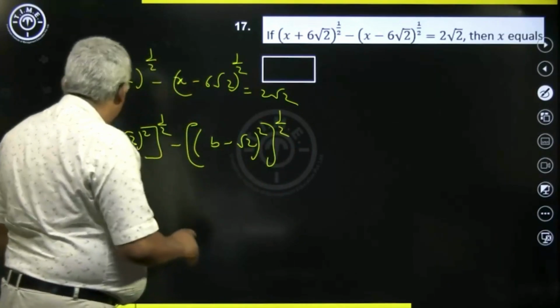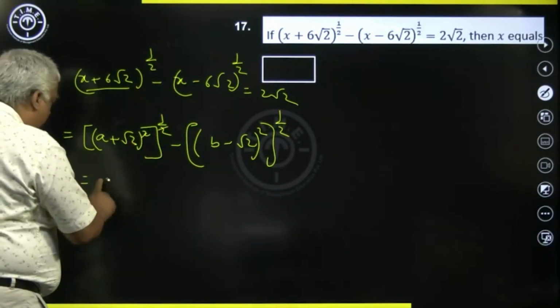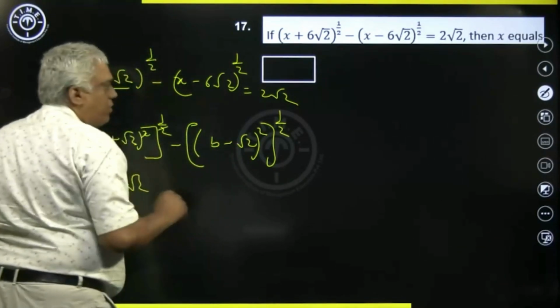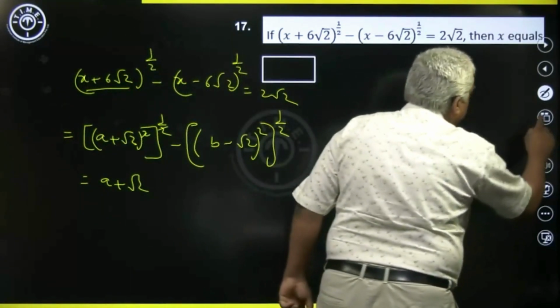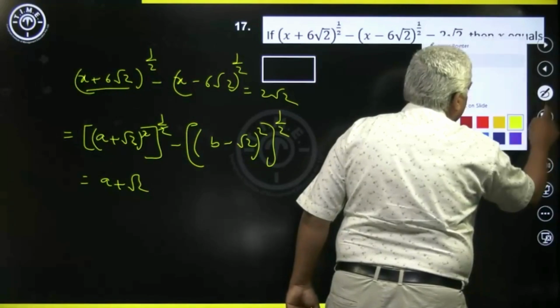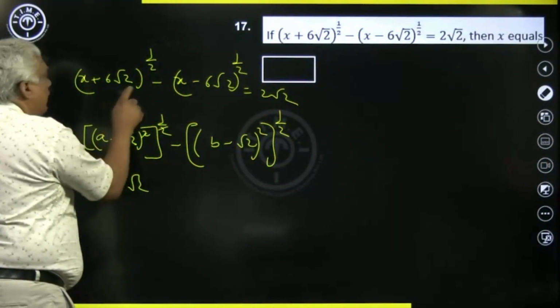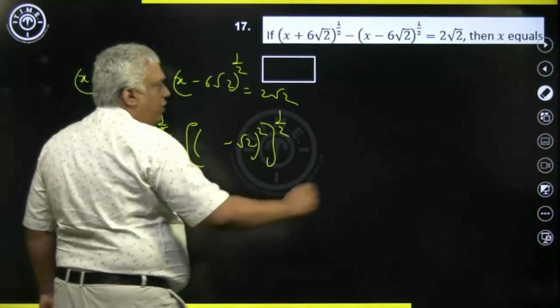And then you see the half gets cancelled, this will become a + √2, okay. I am making a mistake, it will be the same because here x is same, so this can't be b, this will be also a.